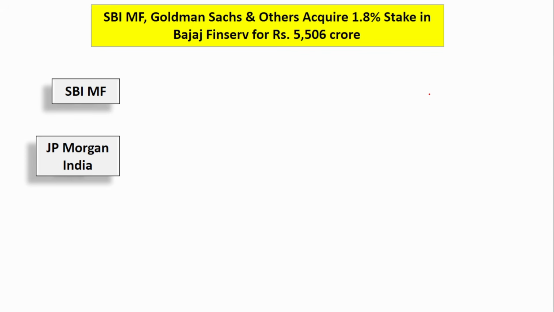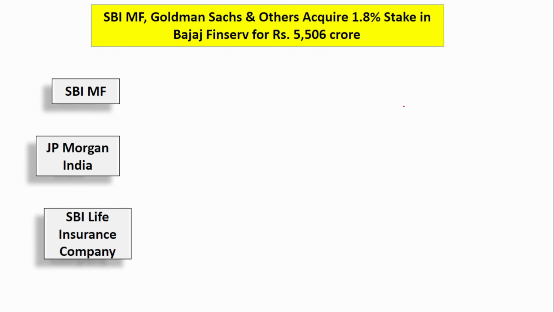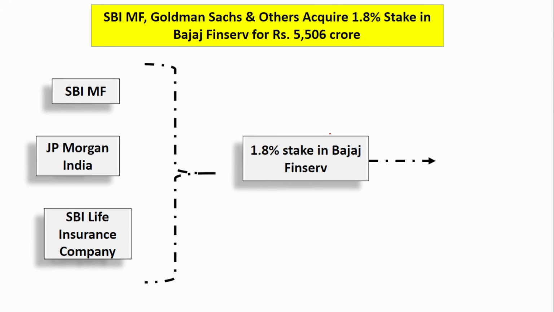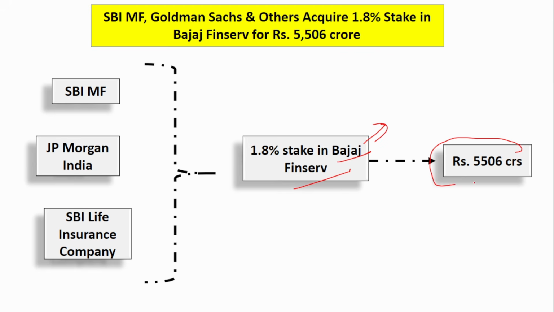Next, SBI Mutual Fund, JP Morgan India and SBI Life Insurance Company together have acquired a 1.8% stake in Bajaj Finserv. In this fintech company, they have acquired a 1.8% stake. The value of this transaction is 5,506 crores.